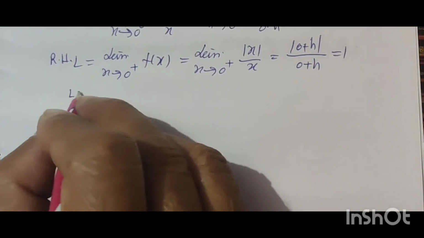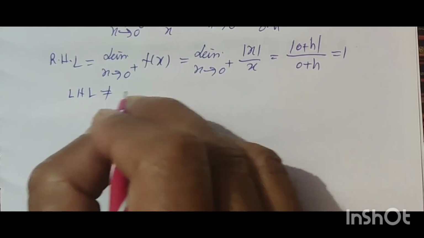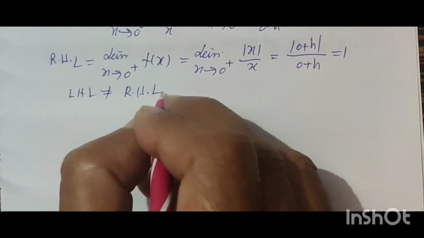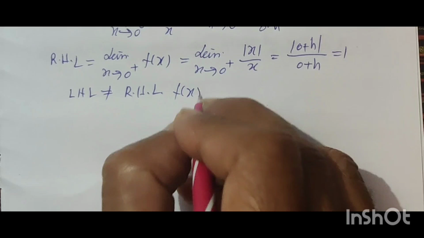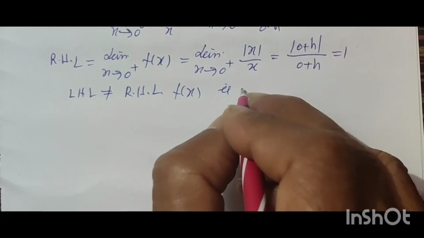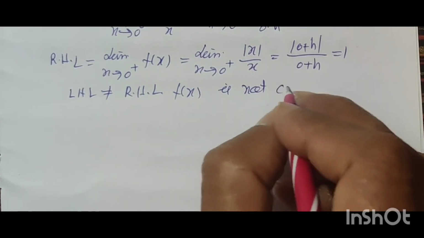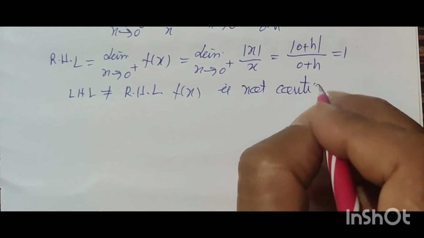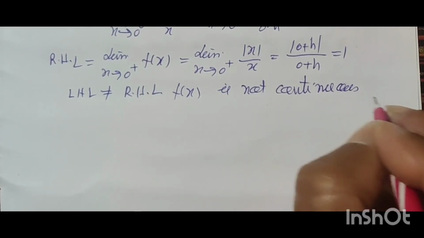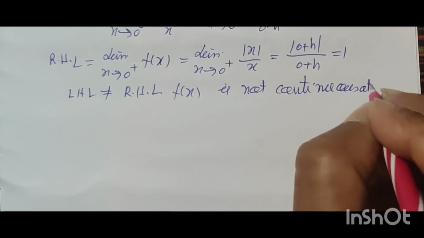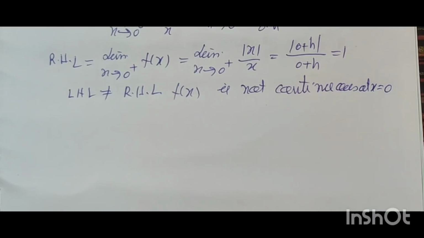Now left hand limit is not equal to right hand limit. Therefore f(x) is not continuous at x = 0.